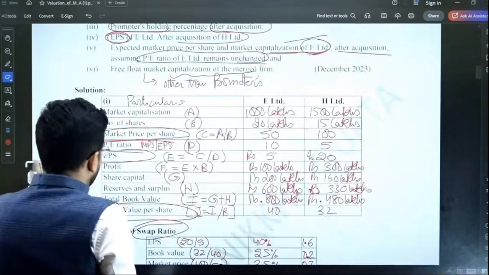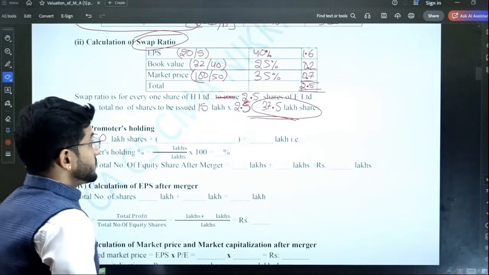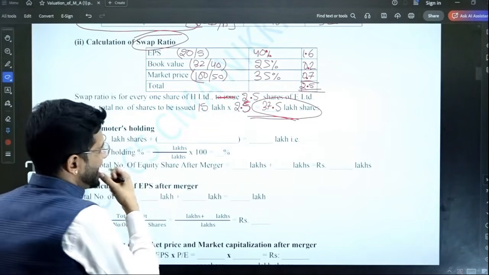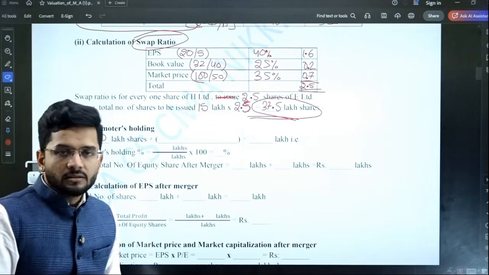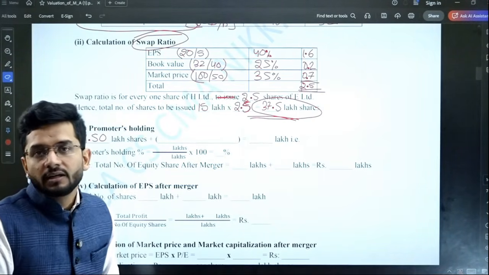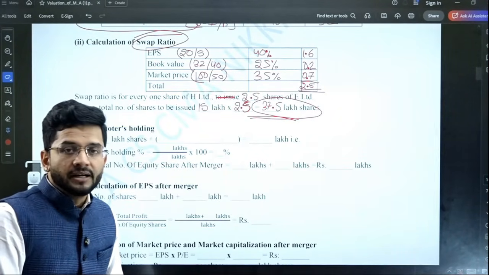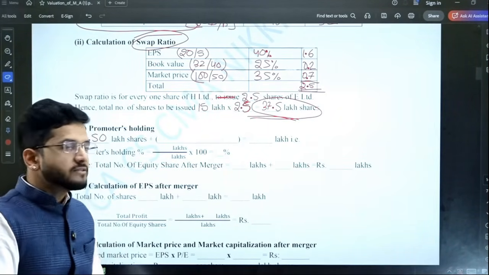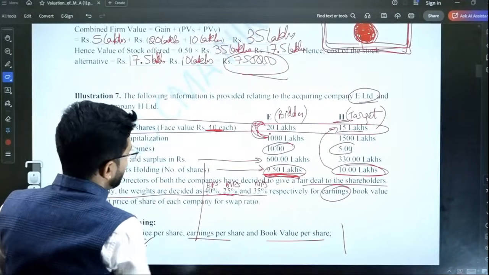So currently they have 9.5 lakh shares, right? Plus, the promoters of the target company will also have some shares in the bidder company, right? The promoters of the target company hold 10 lakhs shares.